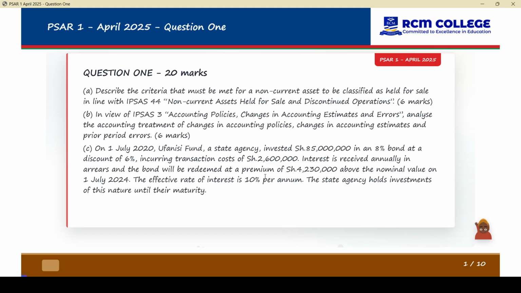The effective rate of interest is 10% per annum. The state agency holds investment of this nature until maturity. So that is the complete question, and that is 8 marks. So a total of 20 marks.